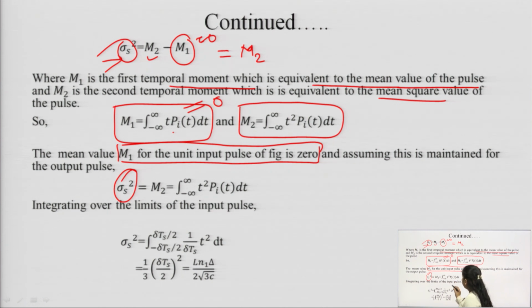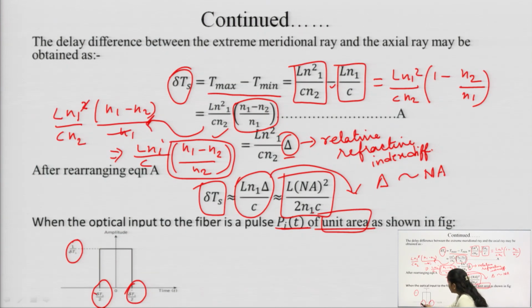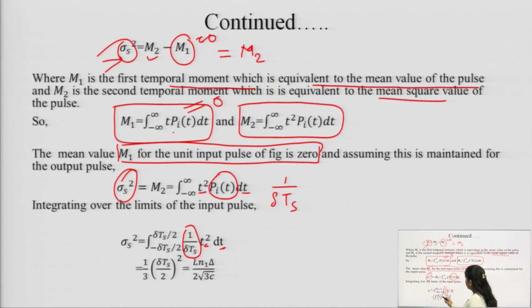For P(t), as we saw in the previous slide, the amplitude is 1 by del Ts. So, in place of P(t), I have put 1 by del Ts, t square dt, and the limits minus infinity to infinity are replaced by minus del Ts by 2 to plus del Ts by 2.